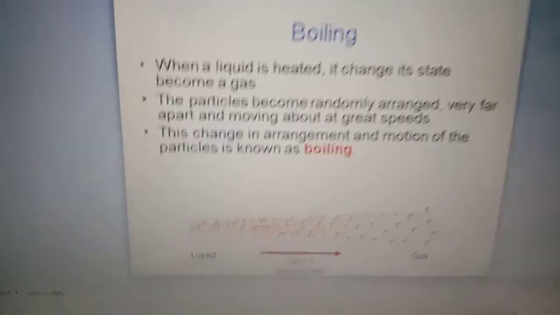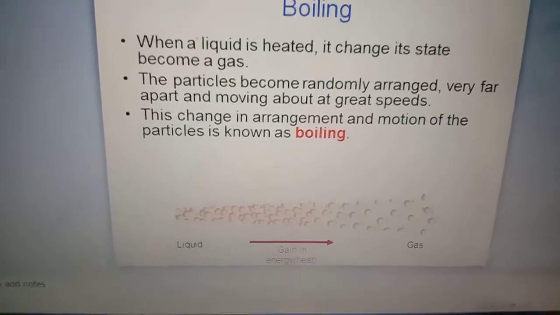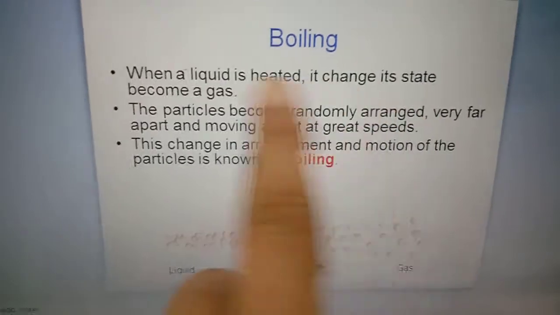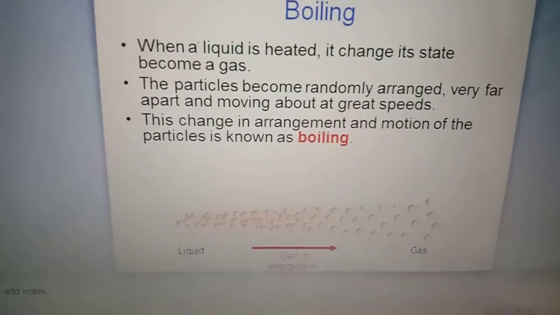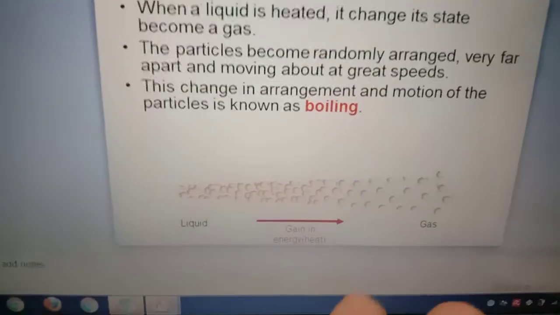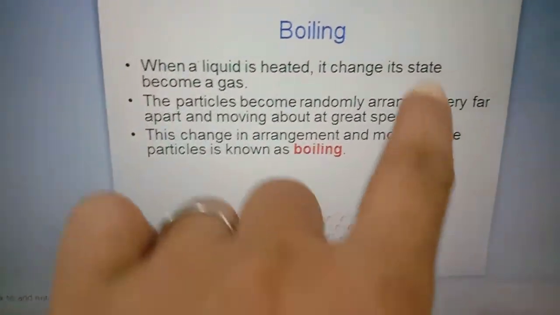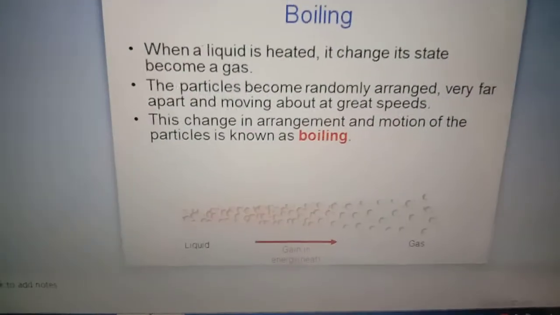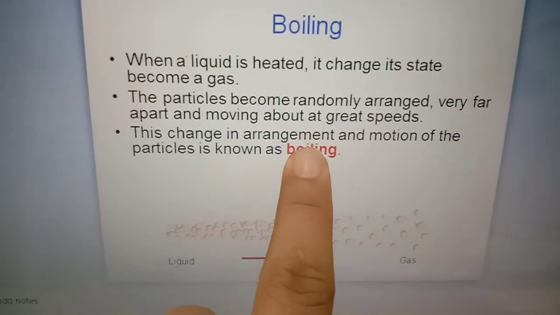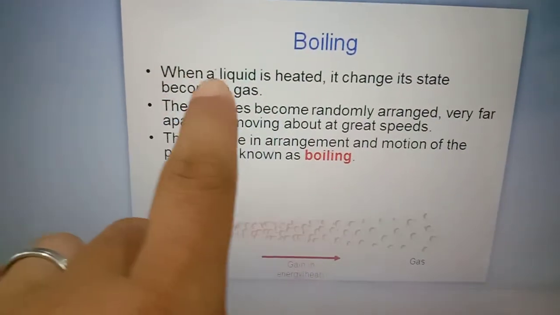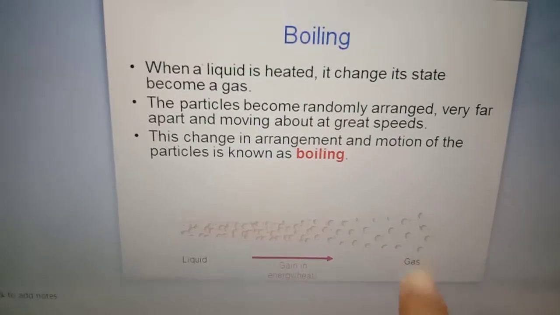Number 3, boiling. Boiling is when a liquid is heated, it changes its state and becomes a gas. For example, when you boil water using a kettle, because of the heat, you open the stove, and then the liquid becomes gas. The water evaporates. We call it boiling. So boiling is the change from liquid to gas.